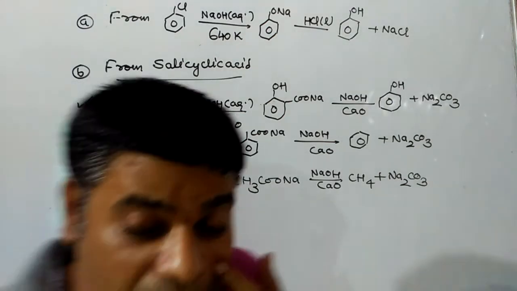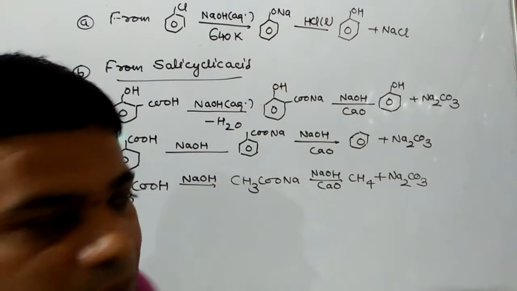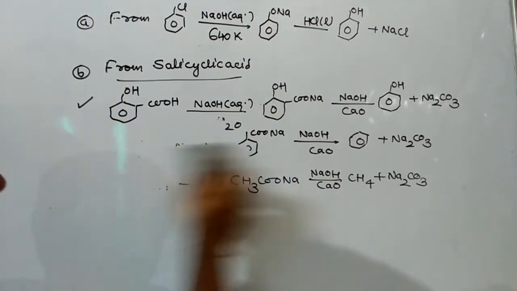The third method by which we can produce phenol will be from benzene sulfonic acid.